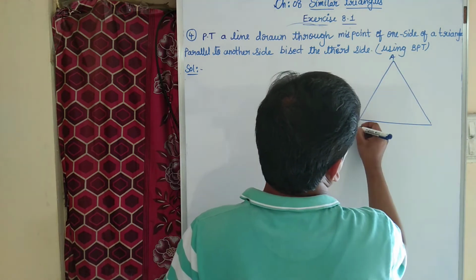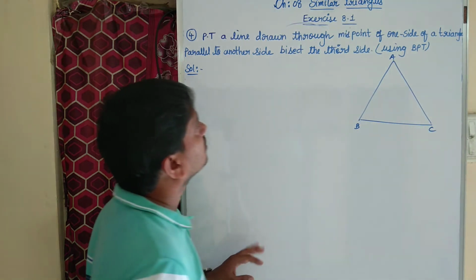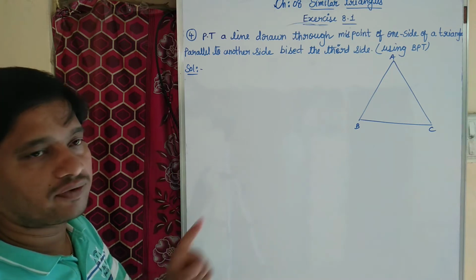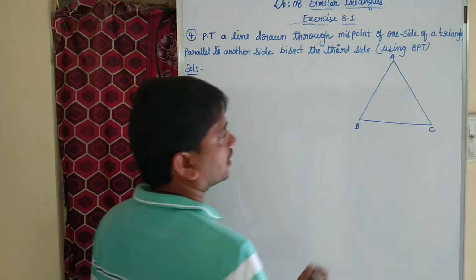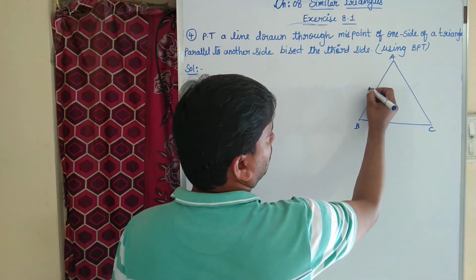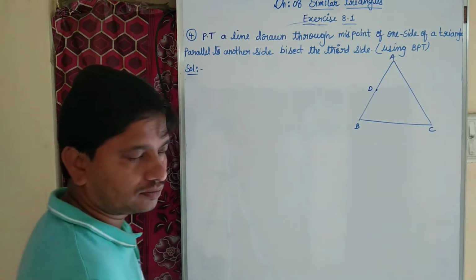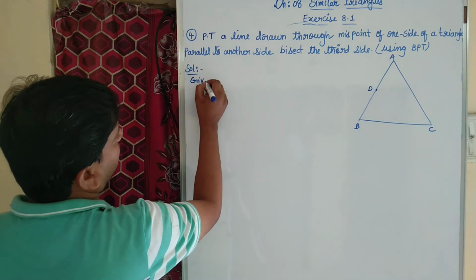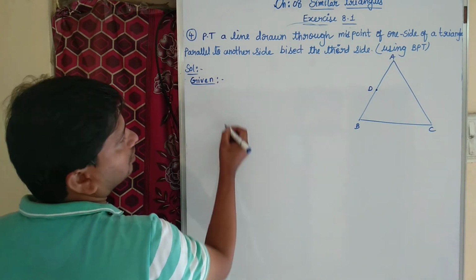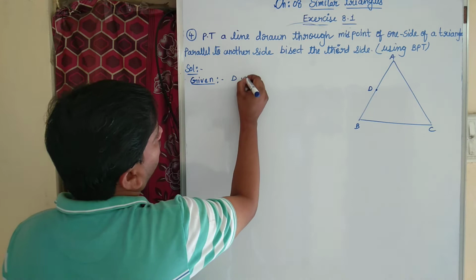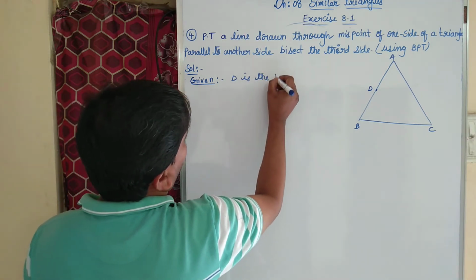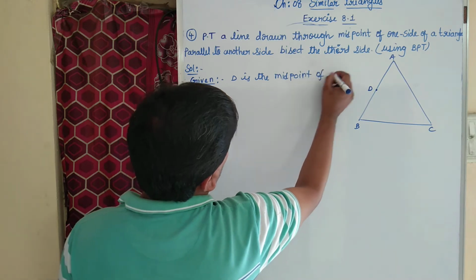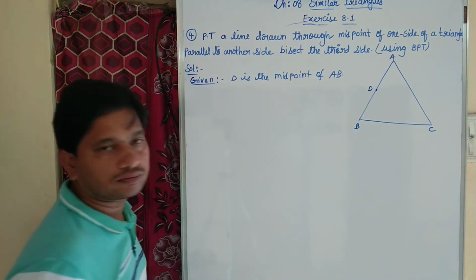Consider this is triangle ABC. A line is drawn through the midpoint of one side of a triangle. Consider D is the midpoint of AB. Let us write, given: D is the midpoint of AB.